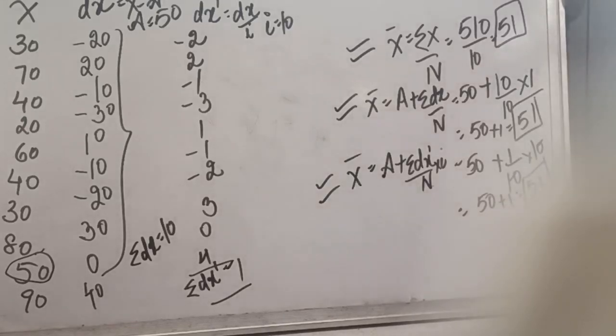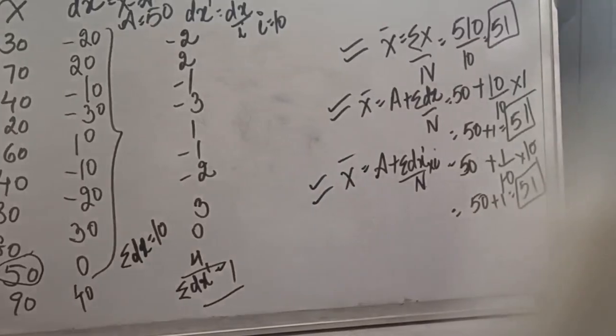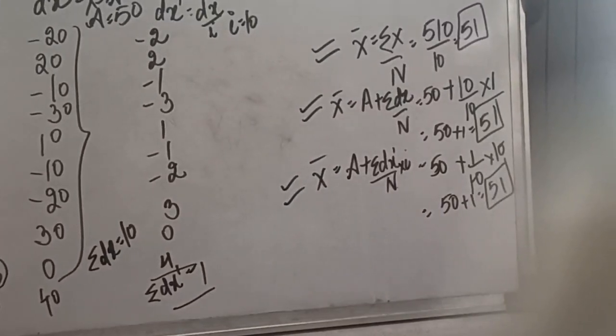So you will see that with the help of all the methods you will be getting the same answer, that is 51. So in an individual series you can apply any of the three methods, either the direct method, the indirect or shortcut method, or the step deviation method.